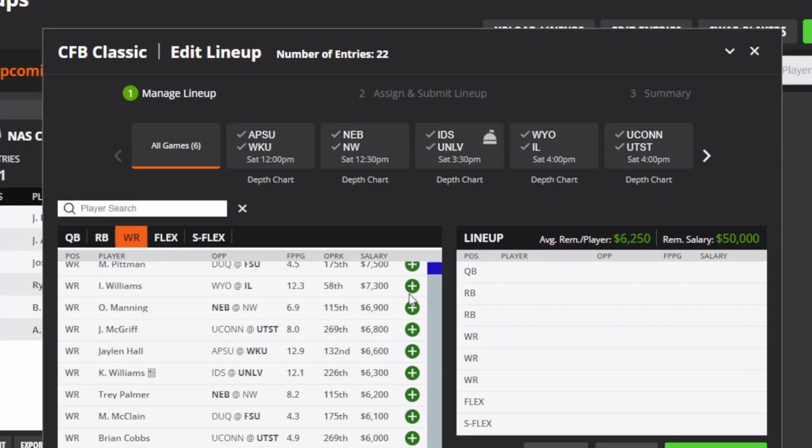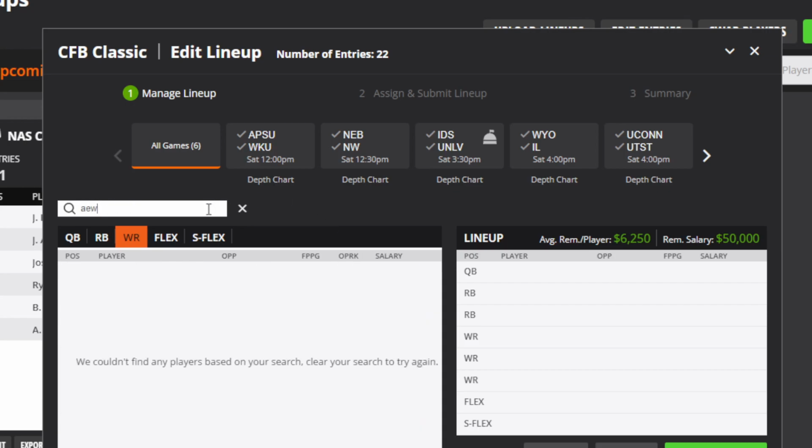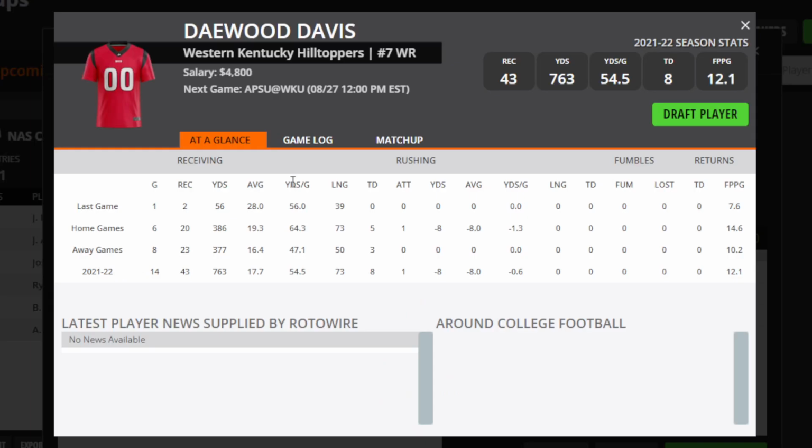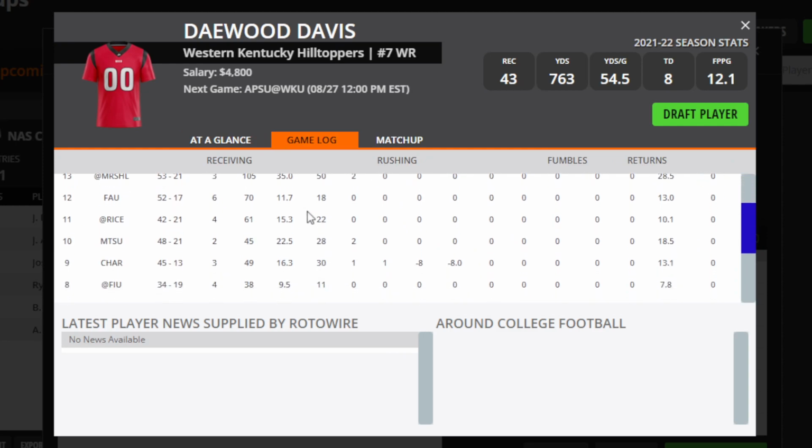And then my steal, and this guy's actually just as surprising, I think, as Aiden Robbins from UNLV at running back, is Dawood Davis. He's only $4,800, and even last season, he had 760 yards and 8 touchdowns, and I definitely like those numbers.